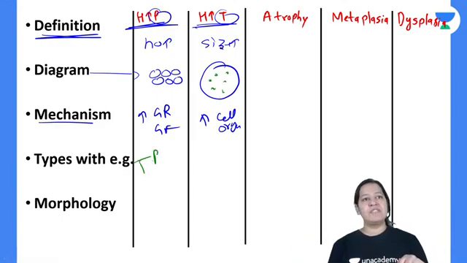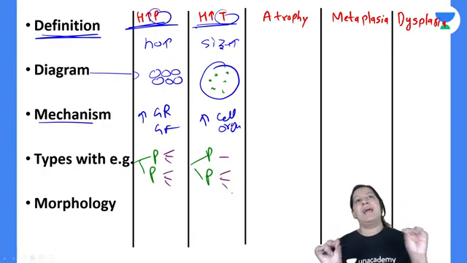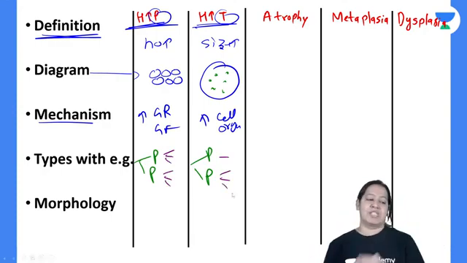Examples: here also there are two, physiological and pathological. Here also there are two, physiological and pathological. You should know the examples. So name 3 examples here, 3 here, 1 here, 2 here, whatever. You have to learn the examples. Examples are a must to be known.